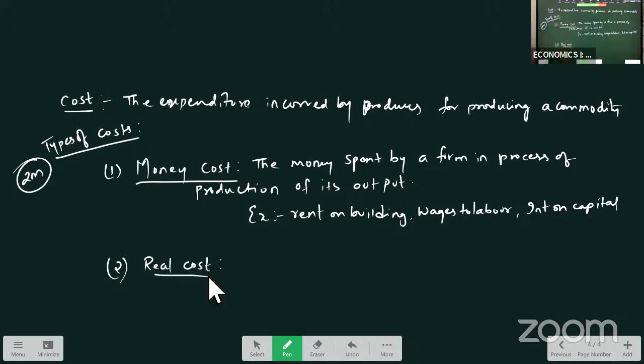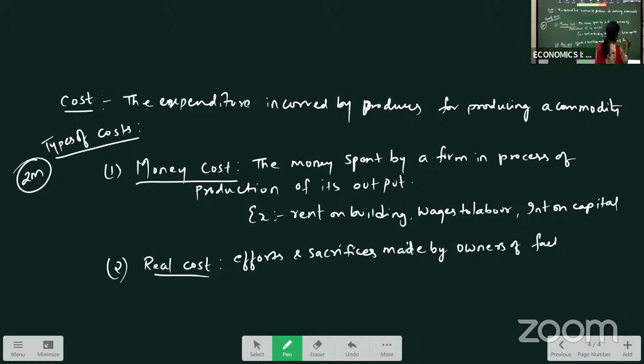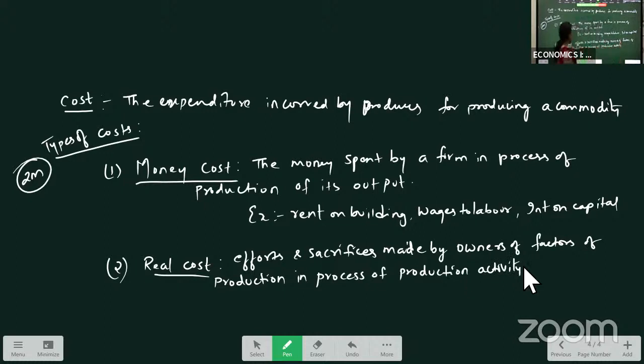Real cost is the efforts and sacrifices made by owners of factors of production in the process of production activity. This is called real cost.